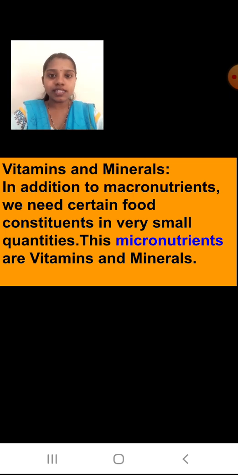Okay, and these nutrients which you require in small quantities, we call them micronutrients. Micro means small. And which are these nutrients which you require in small quantities? They are vitamins and minerals.